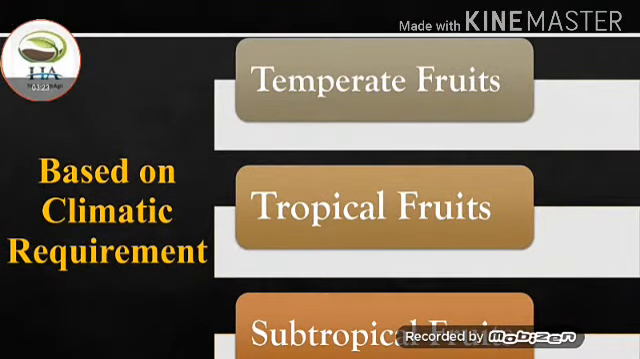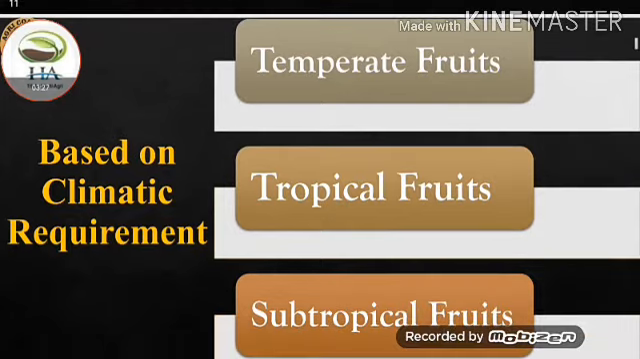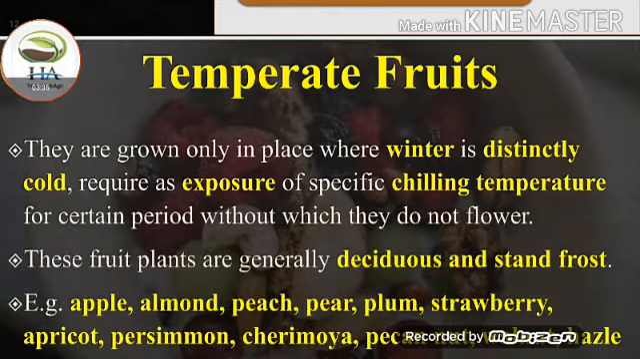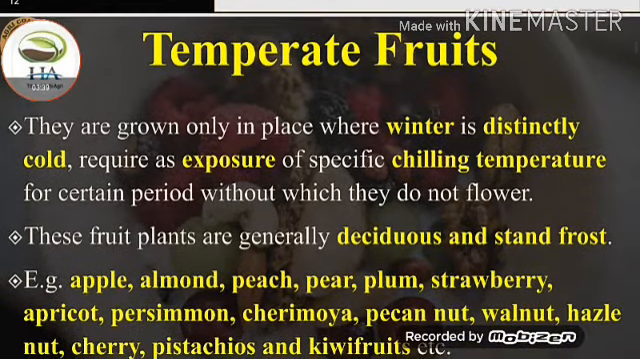First we talk about the classification based on the climatic requirement. In this, the fruit is three types: temperate fruits, tropical fruits and subtropical fruits. First one is temperate fruit. They are grown only in places where winter is distinctly cold, and require exposure to a specific chilling temperature for a certain period without which they do not flower.